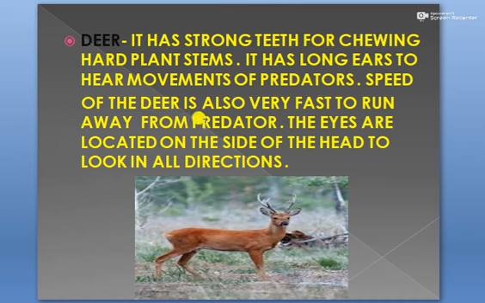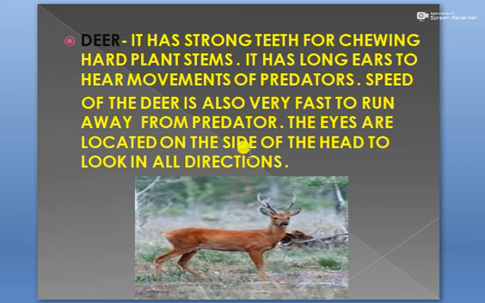Speed of the deer is also very fast to run away from the predator. So to save itself from the predator, the deer has to run very fast, and for this the legs of the deer are very strong so that it can run very fast and save itself from the lion.